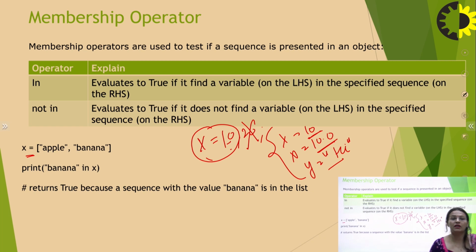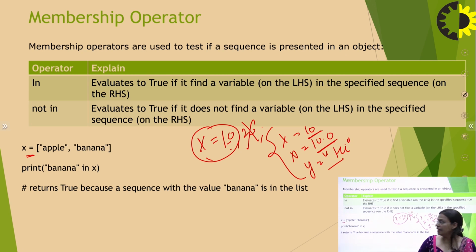The membership operator is the operator I use to address what kind of membership they have. That means if I want to ask about any element of the variable, whether banana is in x, I am asking about the associativity or the membership of this particular element in the set.